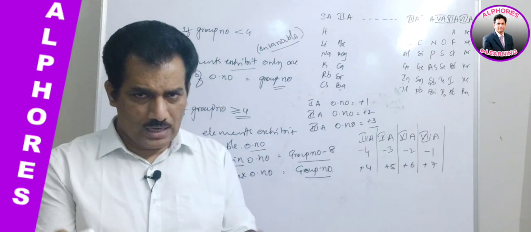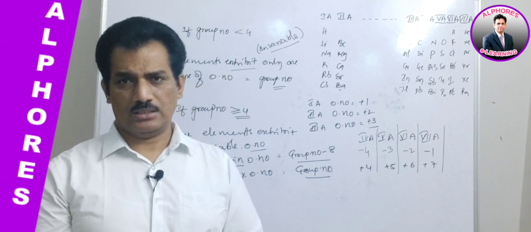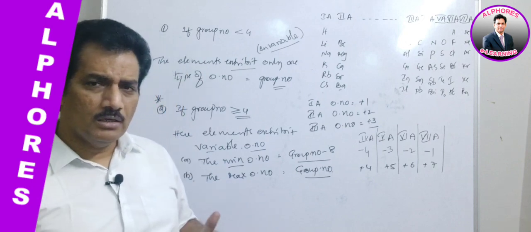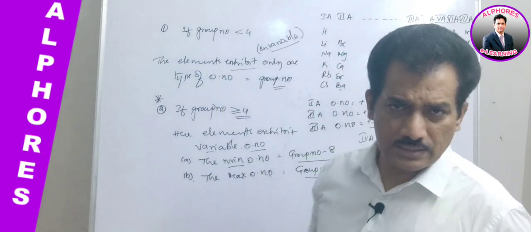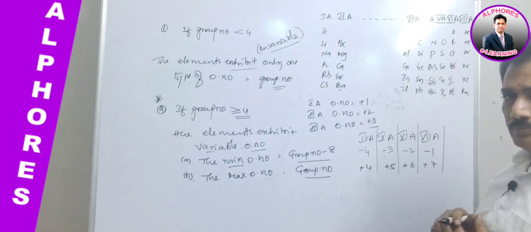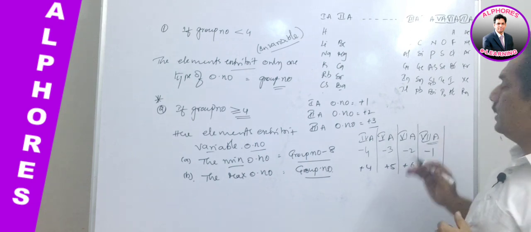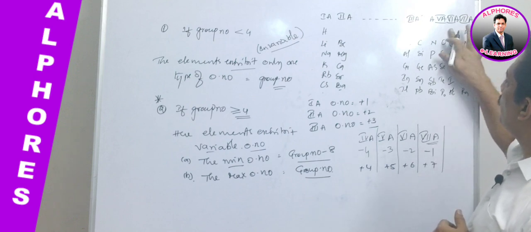It is a general outline. Now if we go for exception cases, first let me give the very important and most frequently occurring exception cases in compounds. In these 3 cases, let us go for the 7th A group.